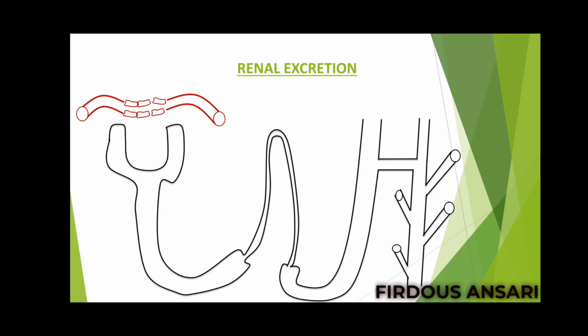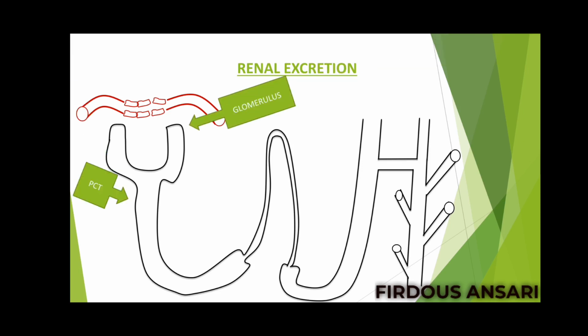Okay, so here you can see an image of a nephron, and yes, the nephron is the structural and functional unit of a kidney. Kidney is made up of nearly millions and millions of nephrons. So quickly we'll check out the various parts of the nephron. So here goes your glomerulus.